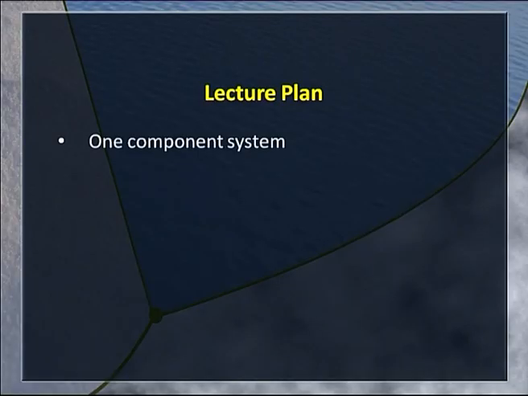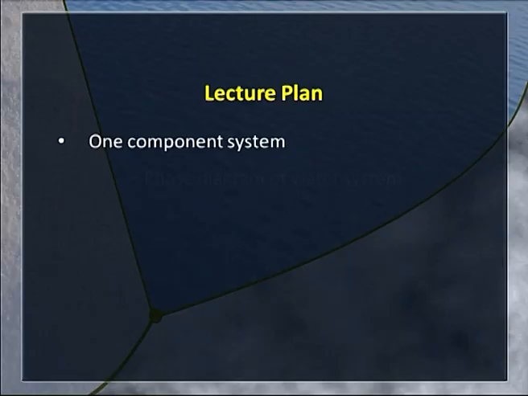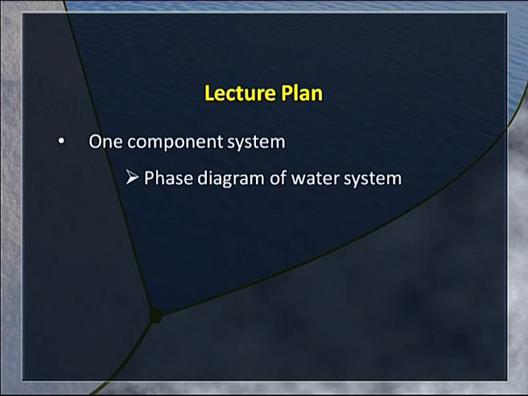Today, I'll start with the application of phase rule to one component systems. This is the way we can approach, because phase diagrams can be highly complicated depending on the type of systems that we handle. So, we can start with the phase diagram of water system. Reason being, we are familiar with water.